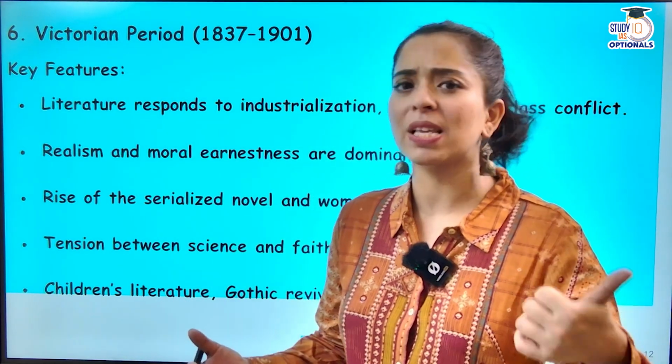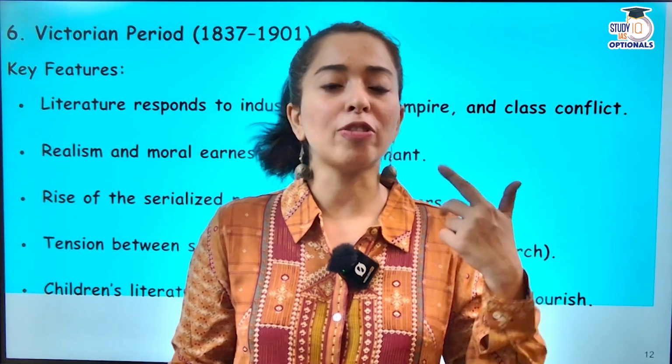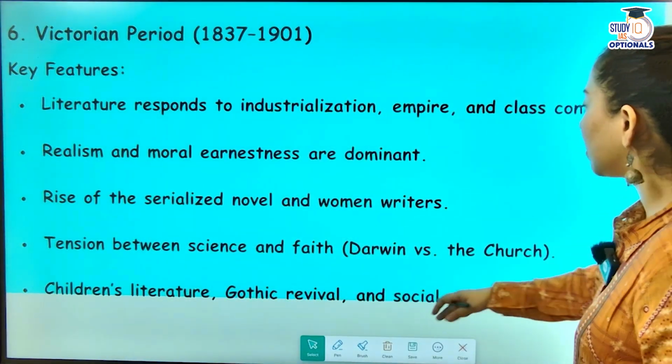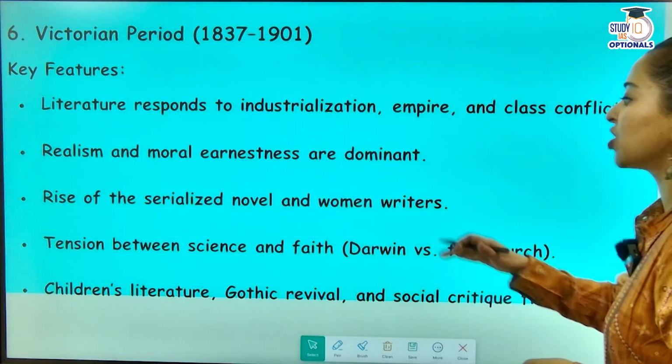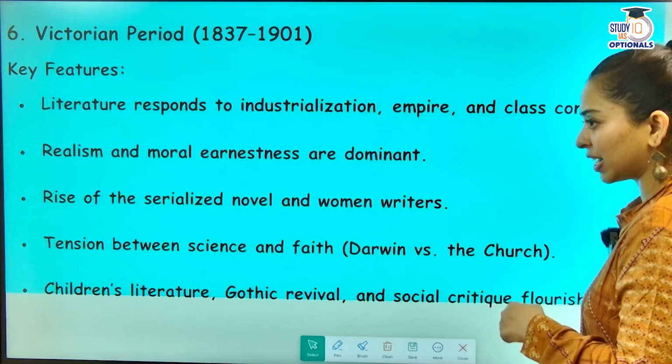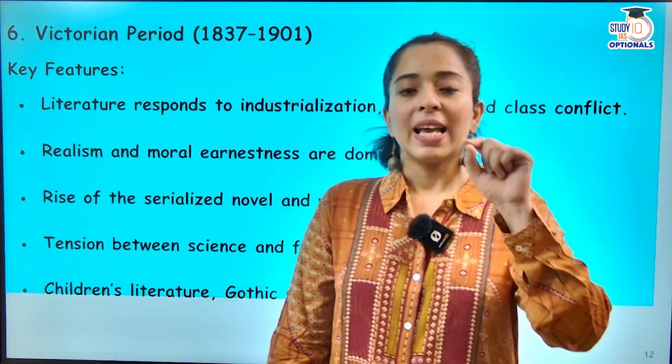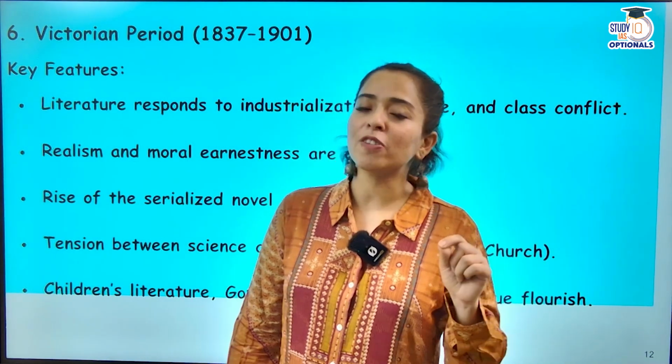And you have Hard Times, and you have George Eliot's work, you have Thomas Hardy's work in your UPSC English literature. The tension between science and faith became very important. Children's literature, Gothic revival, and social critique flourished during that time. One more important element that I would like to mention, guys, कि 1859 में Charles Darwin का Origin of Species आ गया था.